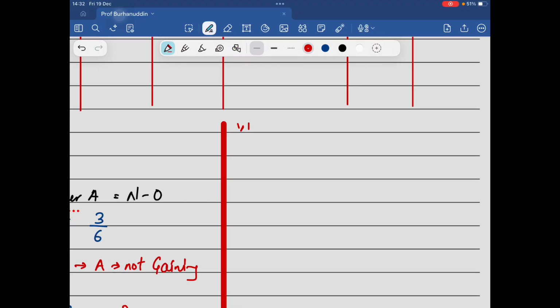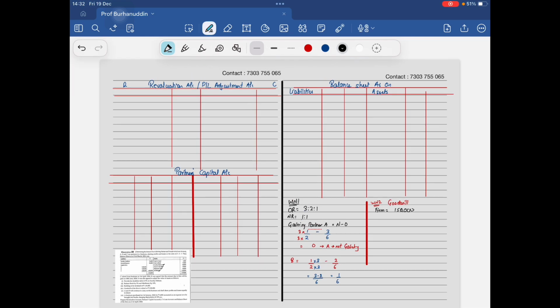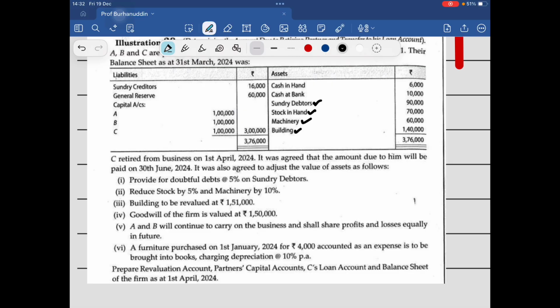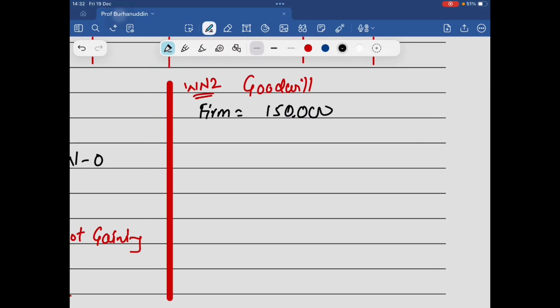That brings me to working note number 2, goodwill. What is the goodwill of the whole firm? I remember the amount was 1,50,000. Retiring partner's share: C's share in it is 1,50,000 multiplied by 1/6.